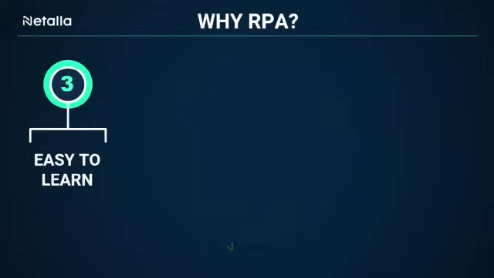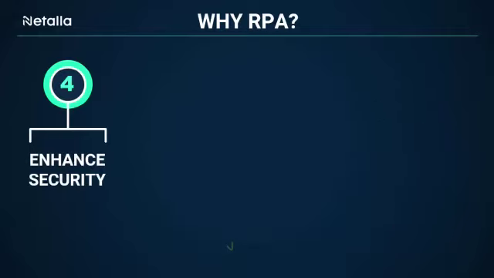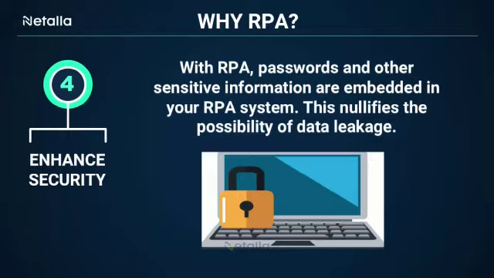Third reason is easy to learn. RPA doesn't need any coding or programming skills to adapt, because anybody from a non-IT background can also learn Blue Prism and start automating tasks. But yes, if you want to understand what happens on the back-end side of the automation process, then you need to have an understanding of programming languages. Fourth reason is enhanced security. With RPA, passwords and other sensitive information are embedded in your RPA system. This nullifies the possibility of data leakage.